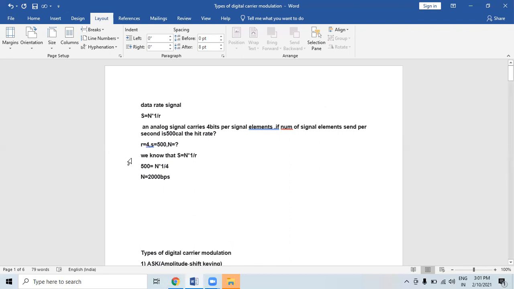So here, the bandwidth required for analog transmission of digital data is proportional to the signal rate, that is the baud rate. But this is not true for the FSK system. This has been discussed.